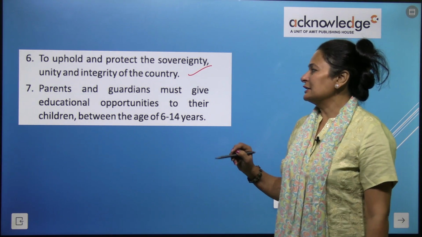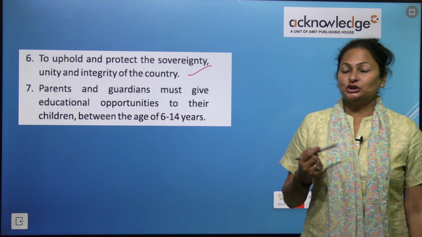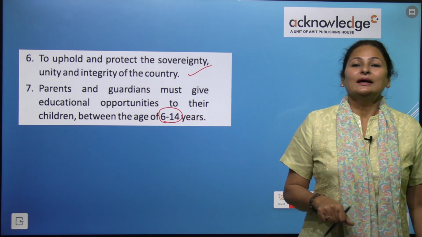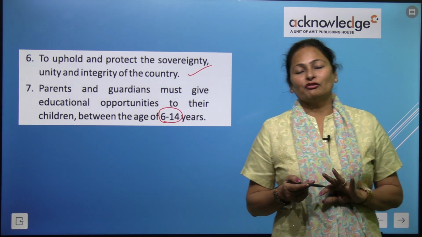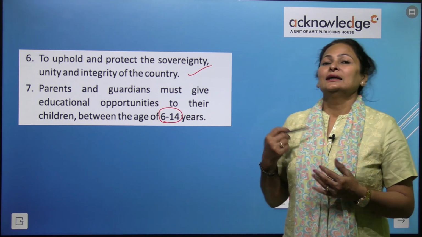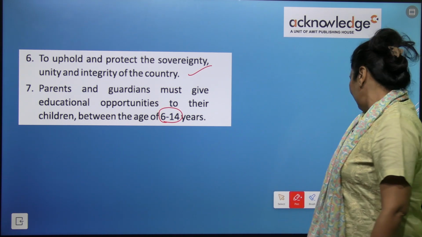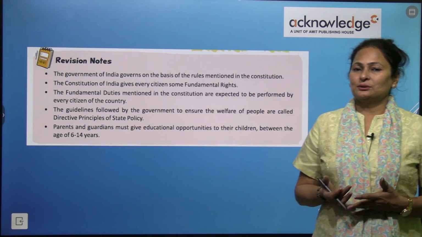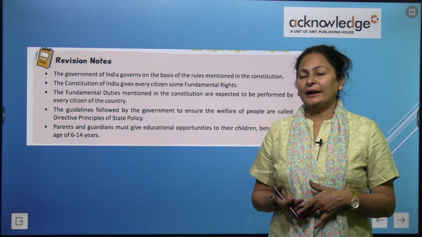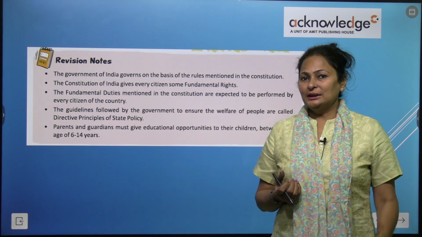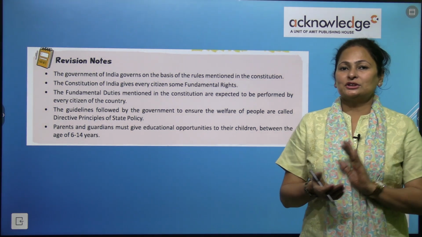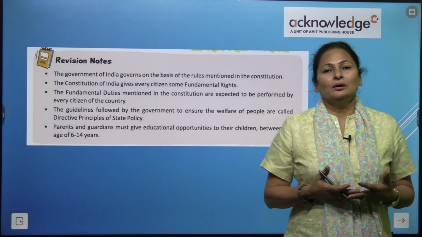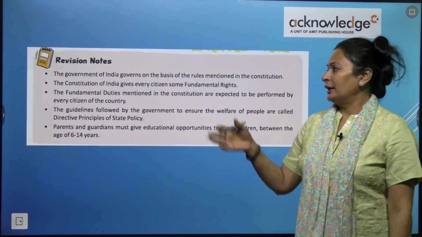Parents and guardians must give educational opportunities to their children between the ages of 6 to 14 years. This is the right of every child to get education. Even the government is giving free education up to the age of 14 years. So that's all for this chapter. The rights that the Constitution gives us and the duties that we should follow as citizens of India. So let's revise.